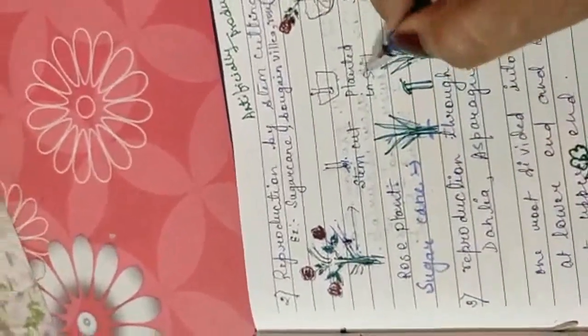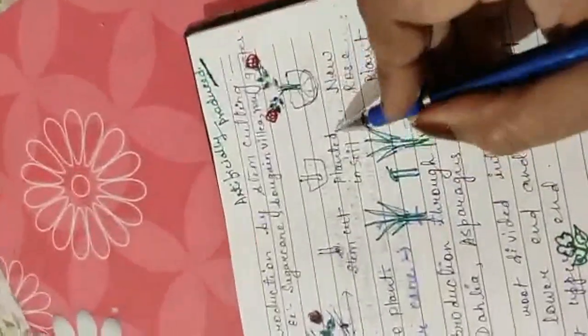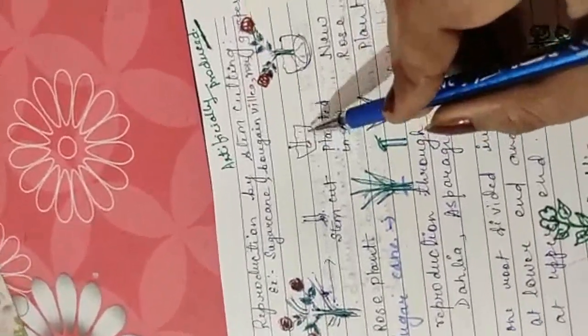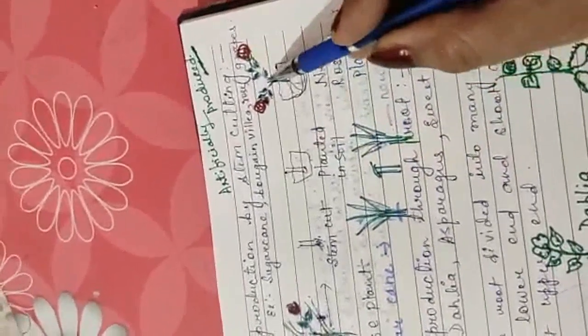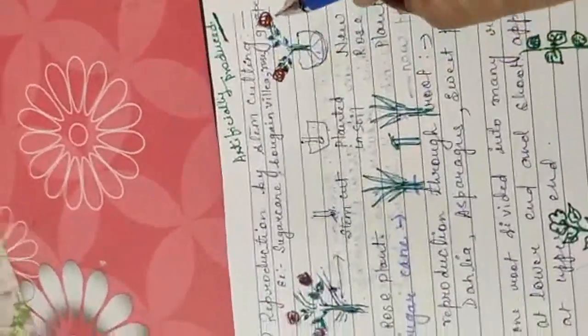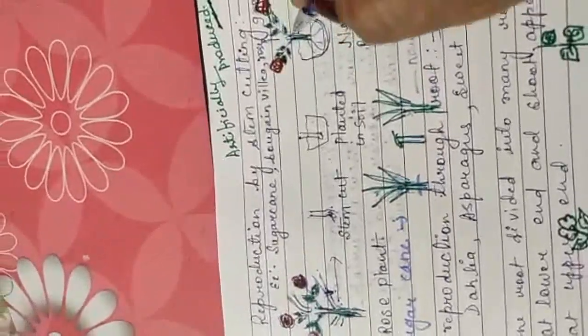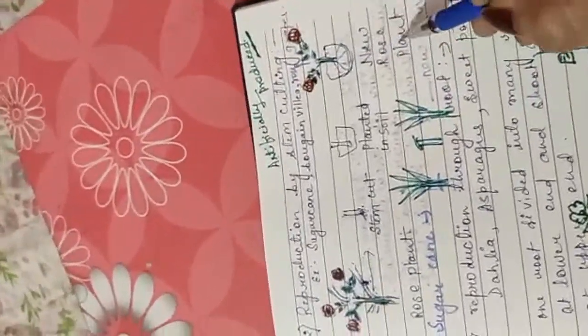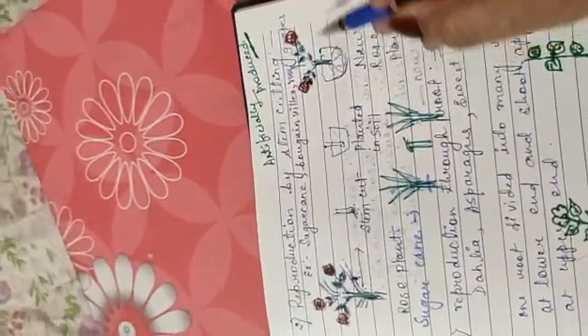Now it is planted in soil like this. This cutting of the stem part generates into a new plant and gives roses. I have drawn only 2, but many roses generate from this one stem part.